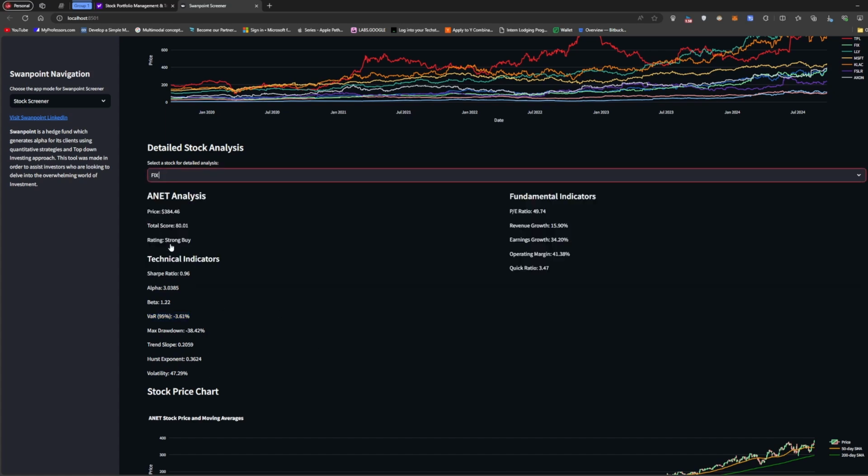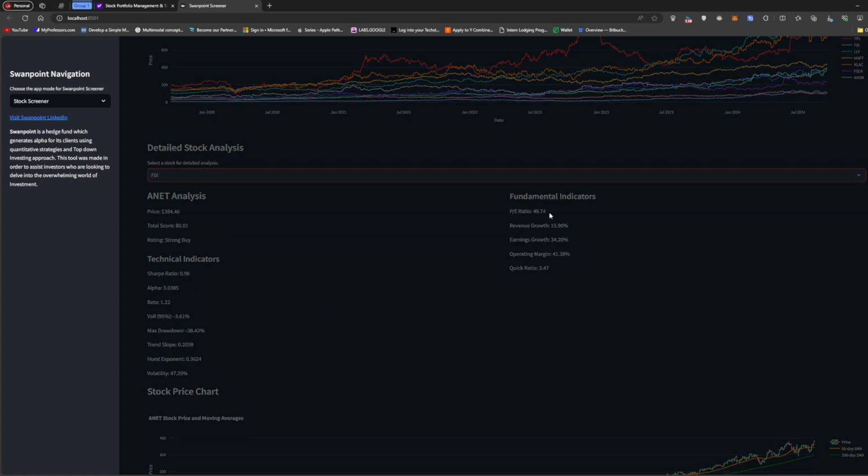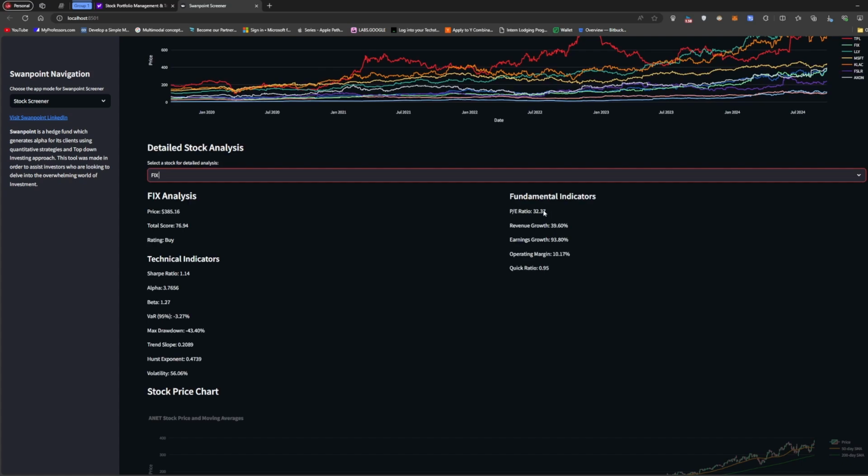And then, as you guys saw, this is FIX, so I own FIX in my portfolio. FIX is an industrial. When I bought it, the P/E ratio was about 27 or 28, and right now it's a bit above that. When you compare this to ANET, you can see the difference. The earnings growth is quite high, the revenue growth is decent, and the operating margin, since this is an industrial, I don't expect to be that high. I really like the Sharpe ratio.